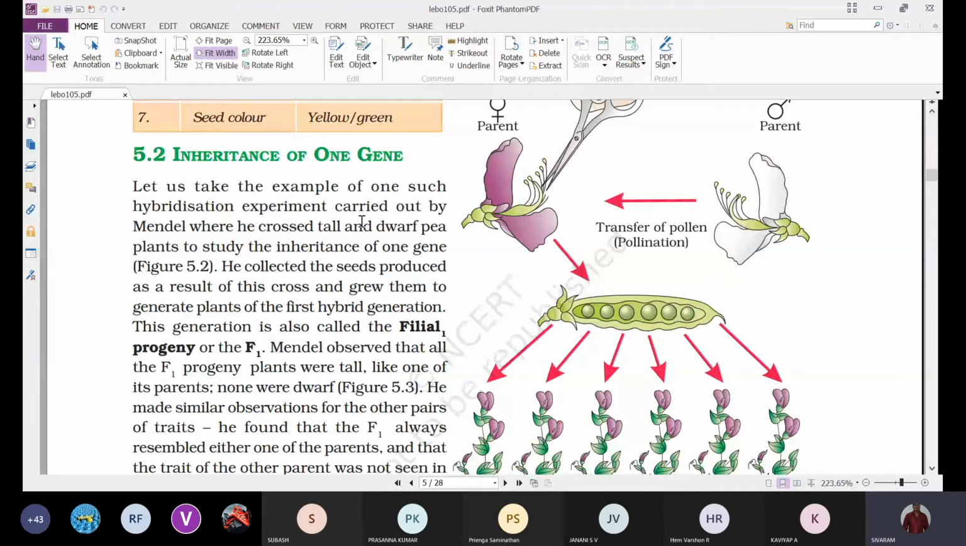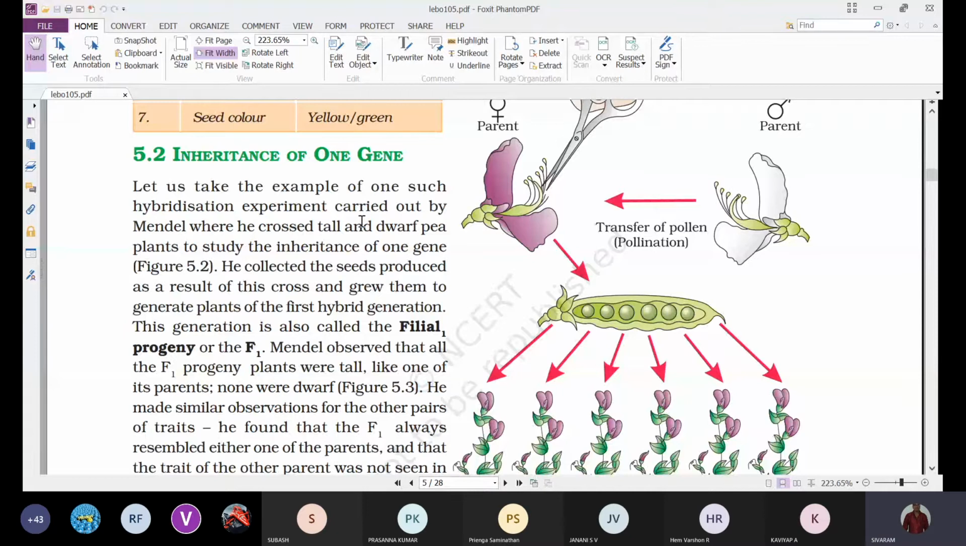For example, if the tall plant is selected as the female and the dwarf plant is selected as the male, in the tall plant the flowers are bisexual. So to prevent self pollination, we remove the anthers by a process called emasculation, and the flowers are covered with a polythene bag to prevent unwanted pollination.